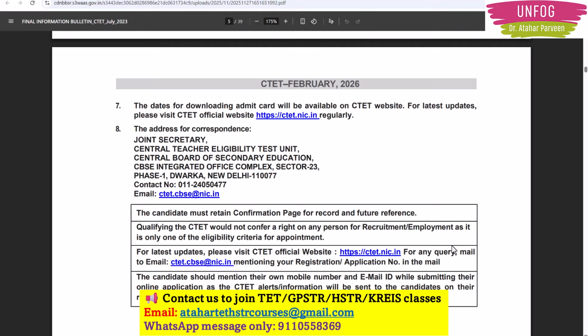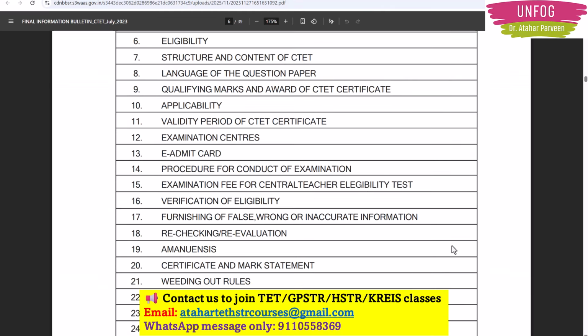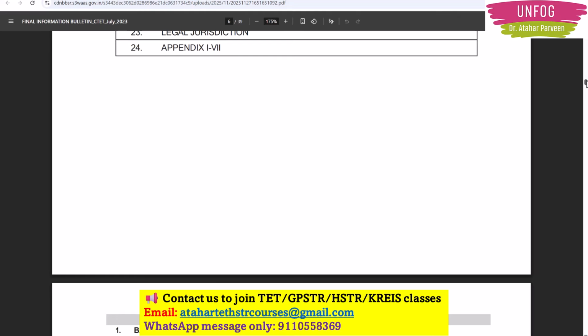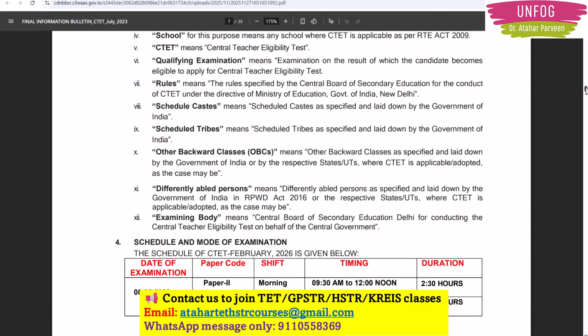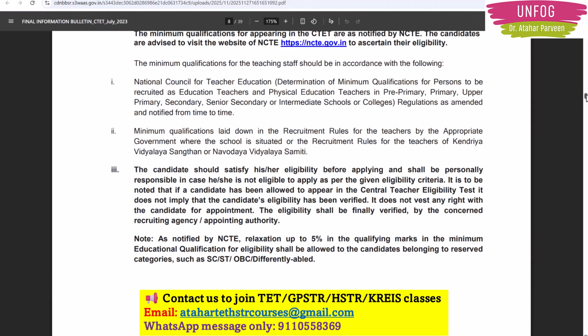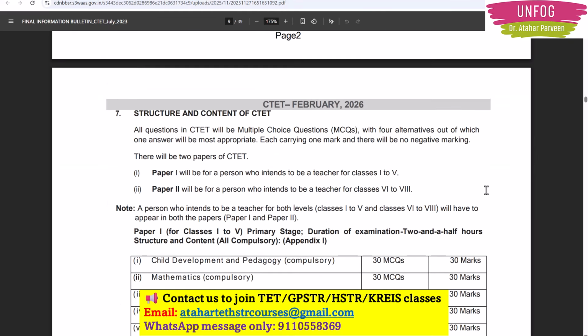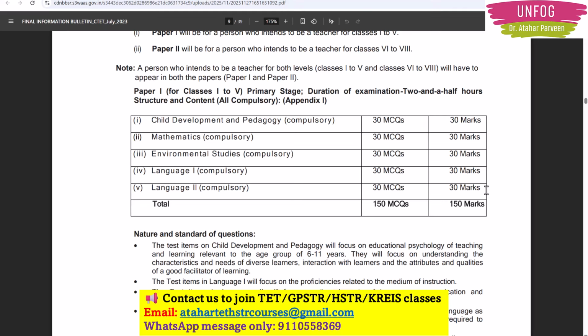Then they have also told about the admit card and all that. You can go through it. If you have any doubt, please feel free to ask us. I think it has come only today. We came across this today only, so we just tried to quickly make this video and help you out regarding the structure of the exam. We all know it already, but still we can go through it.